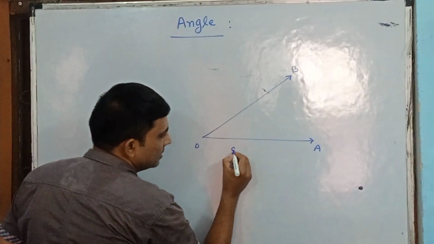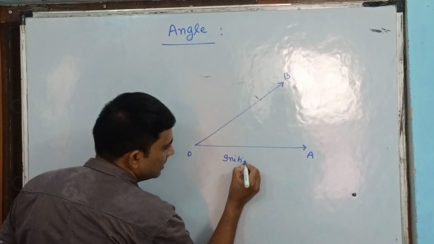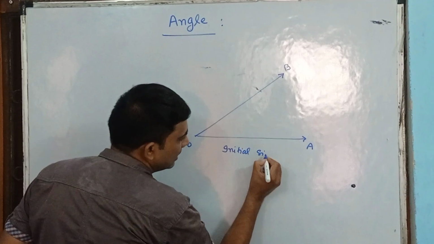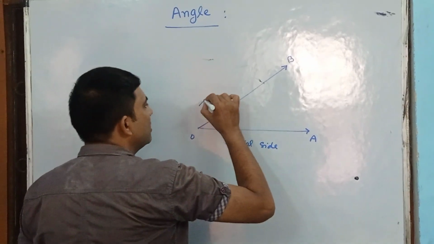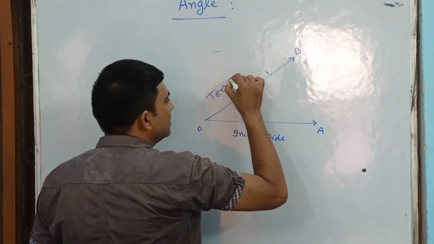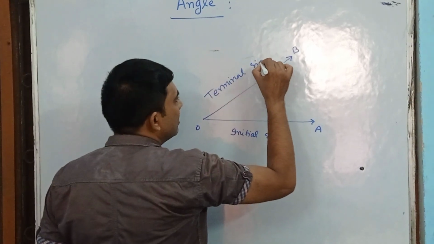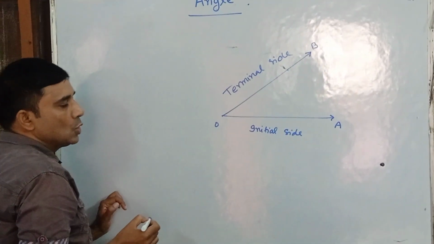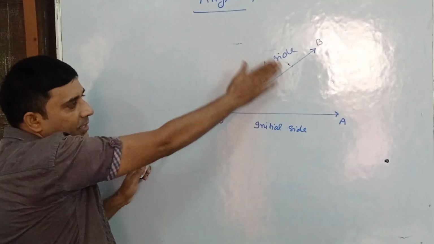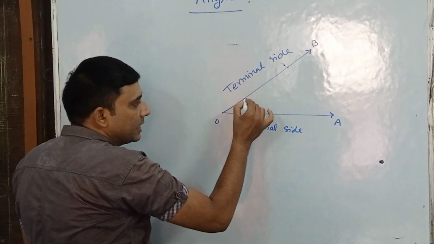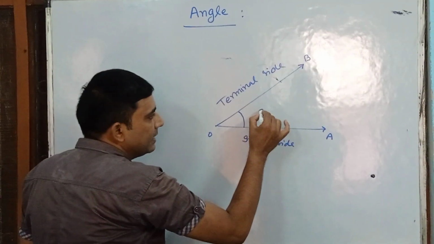This is the initial side of the ray, and this is the final or terminal side of the ray. So this amount of rotation is called an angle.